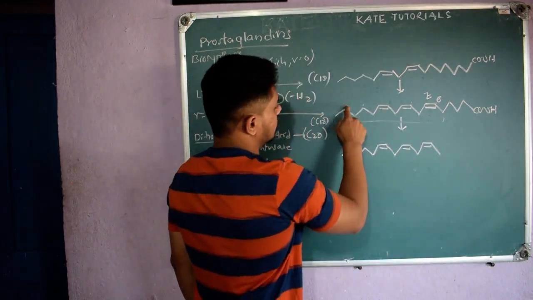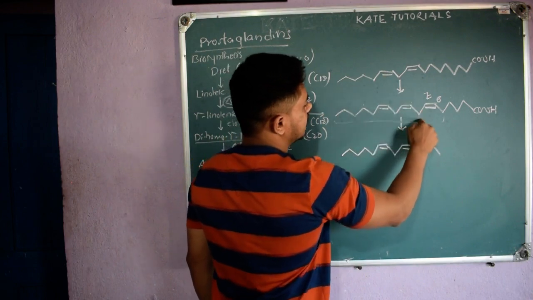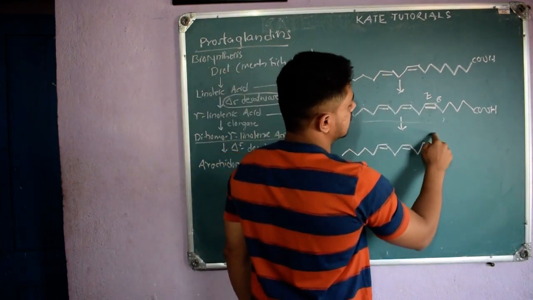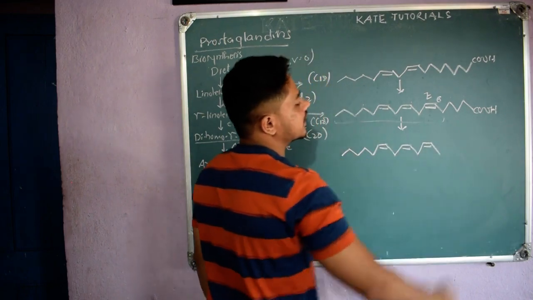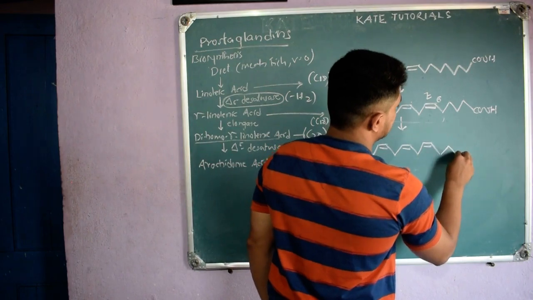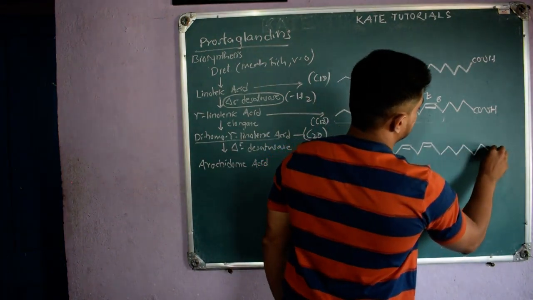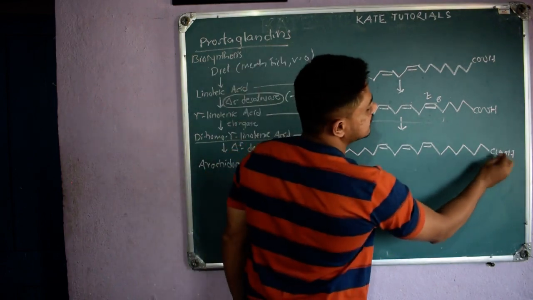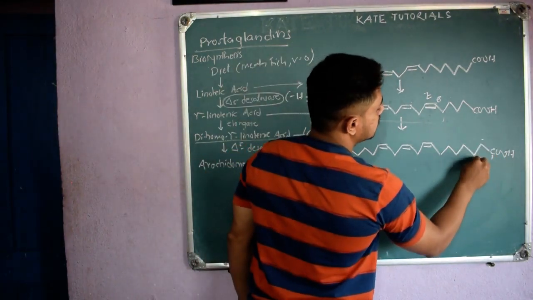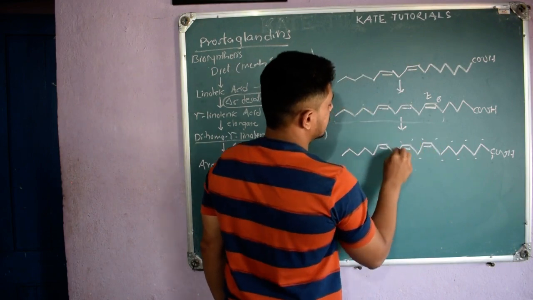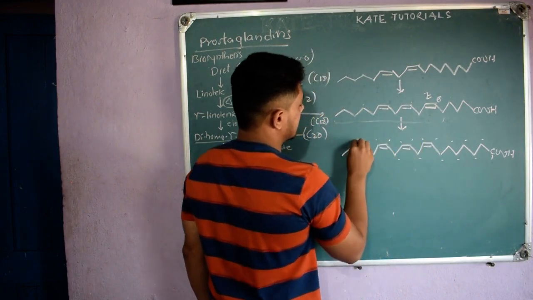See, 1, 2, 3, 4, 5, 6, 7, 8, 9, 10, 11, 12, 13, same here, 1 to 13. But here elongation happens, so 2 carbons will increase. Now you count, always starting from the acid group: 1, 2, 3, 4, 5, 6, 7, 8, 9, 10, 11, 12, 13, 14, 15, 16, 17, 18, 19, 20.